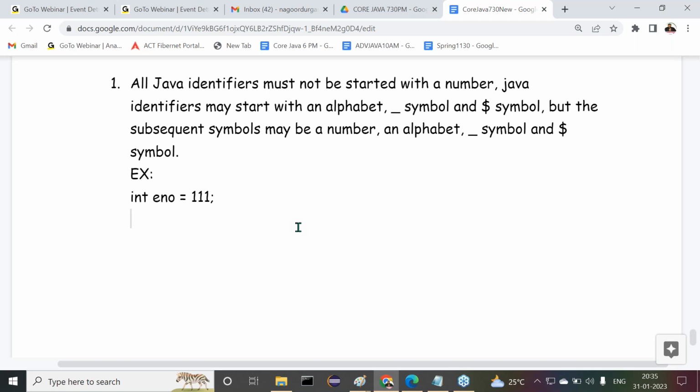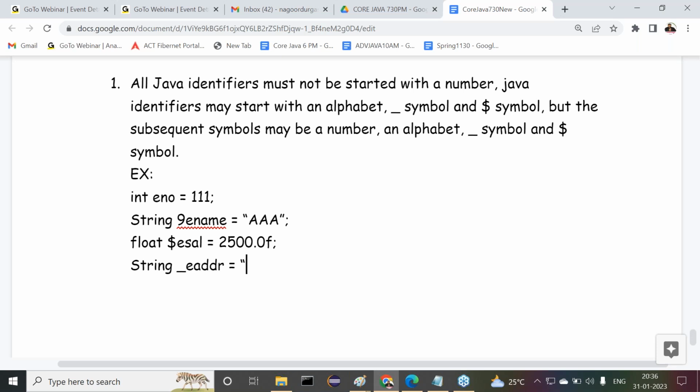Next one: string 9ename is equal to AAA. Observe carefully. Next one: float $ESL is equal to 2500.0F. Next one: string _EADDR is equal to Hyderabad.